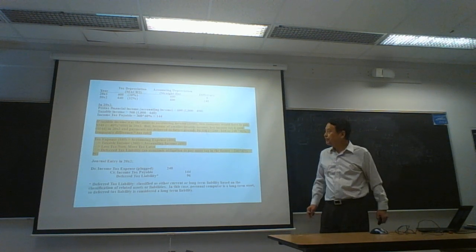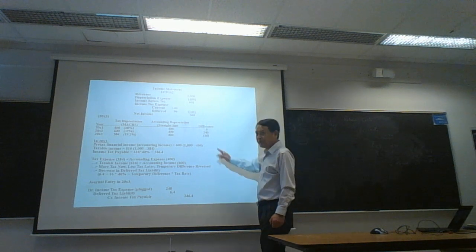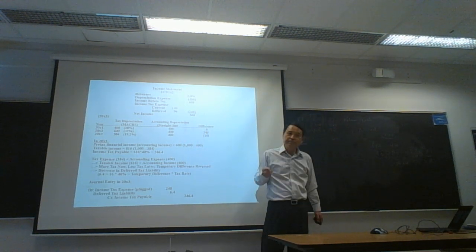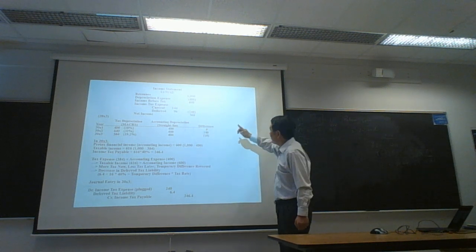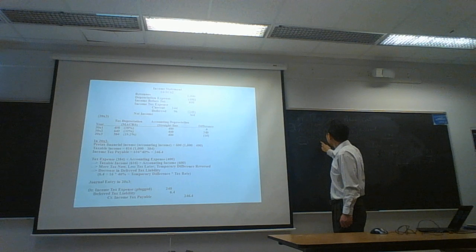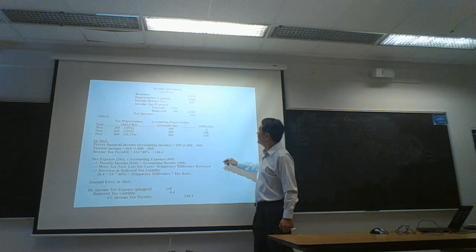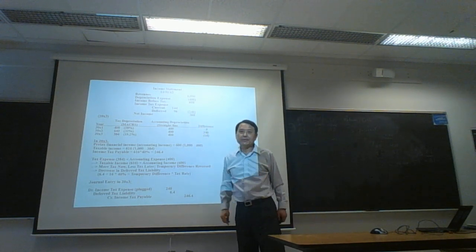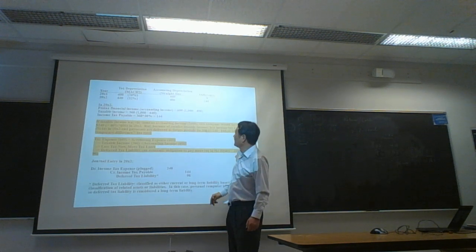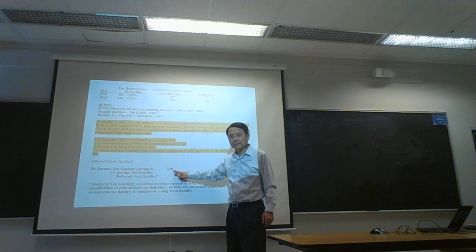So in the second year, income statement. Again, income statement is for accounting only. We have the same 1,000 accounting sales revenue, and accounting depreciation is 400, right? But income tax expense is 240.